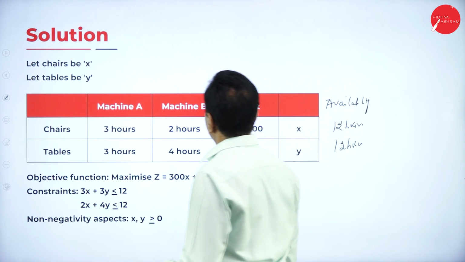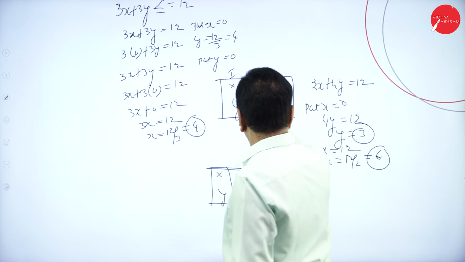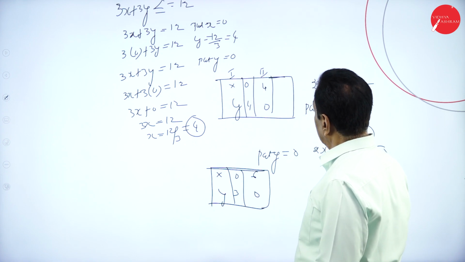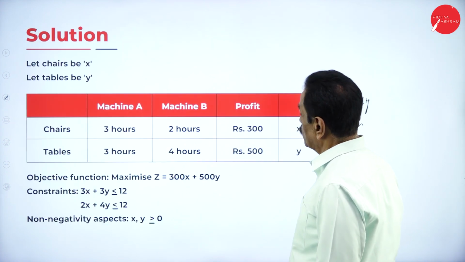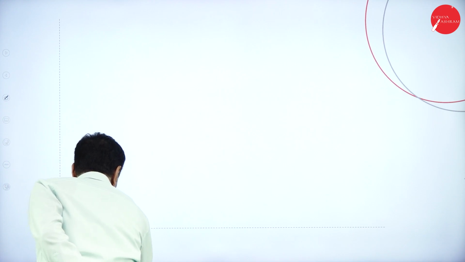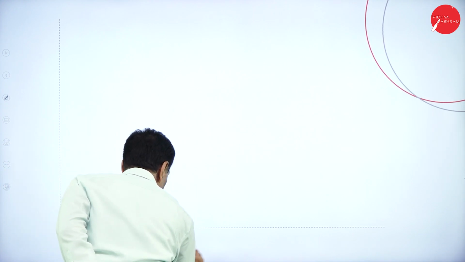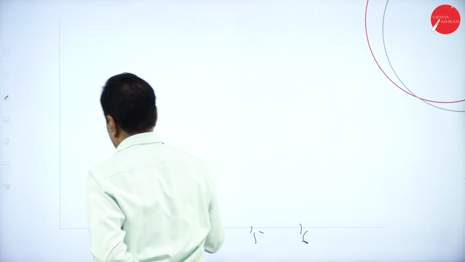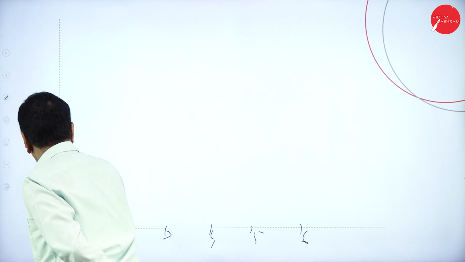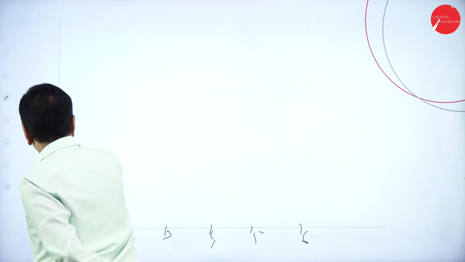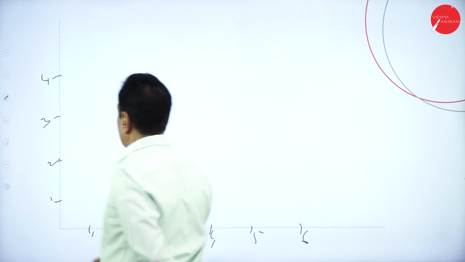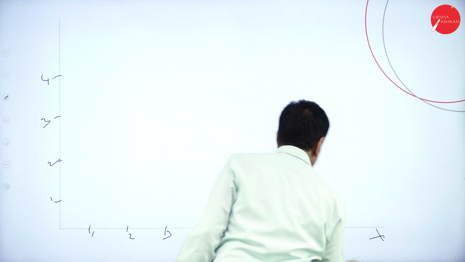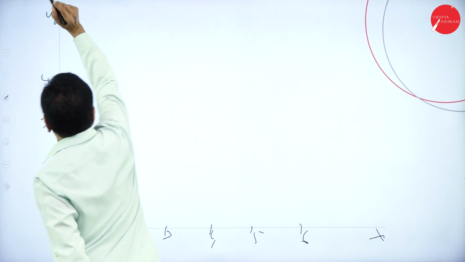How much x in y now? First equation, highest x is 6, y is 4. 1, 2, 3, 4, 5, 6. Here, 1, 2, 3, 4, roughly. This is the OX axis. This is the OY axis.